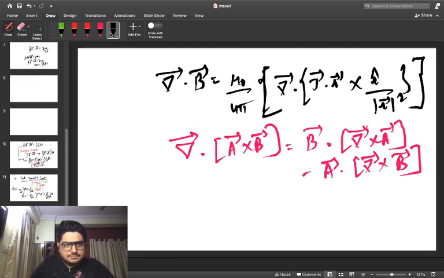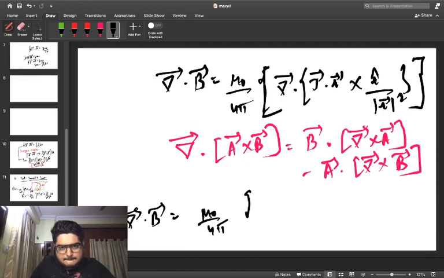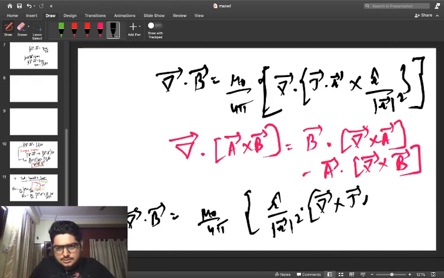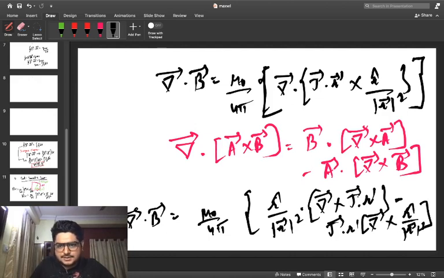So my expression becomes del dot b equals mu naught by 4 pi, r cap over r square comes outside of the brackets, dot del cross j r dash, minus j r dash del cross, this is what I would be getting as an expression.